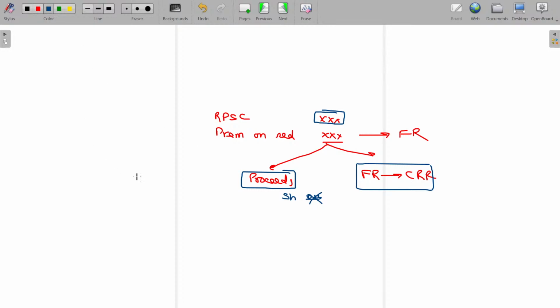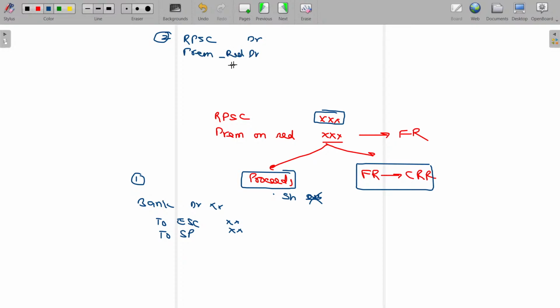Entry number 1. What is entry number 1? Issue of shares. Journal entry: bank account debit to equity share capital. If you issue at premium, then securities premium account. Next, the amount payable to them, the due entry. What is the journal entry? Come on, guess. Redeemable preference share capital account debit, and if you are paying more, premium on redemption account debit, payable to whom? Redeemable preference shareholders. Next entry is all about what? Settlement entry. Redeemable preference shareholders account debit to bank.